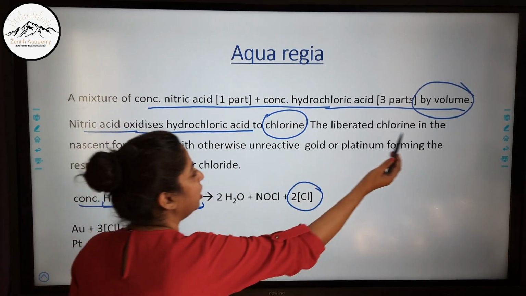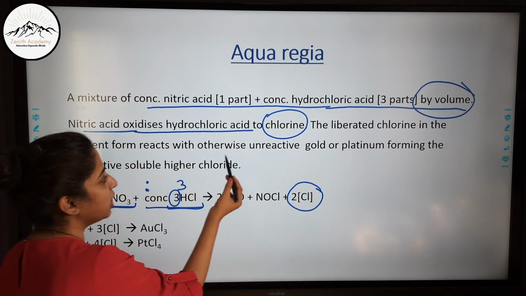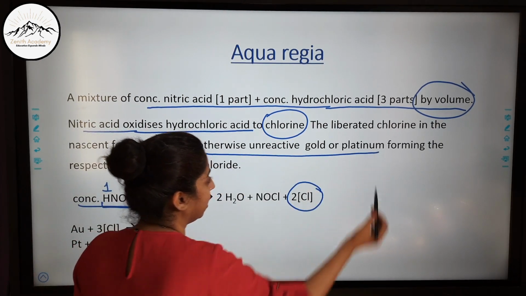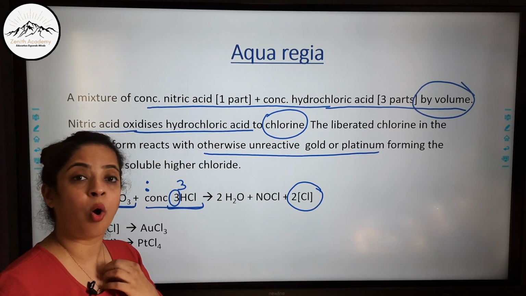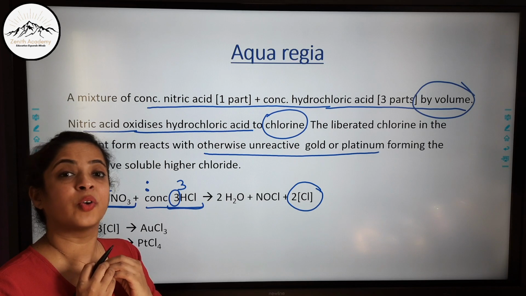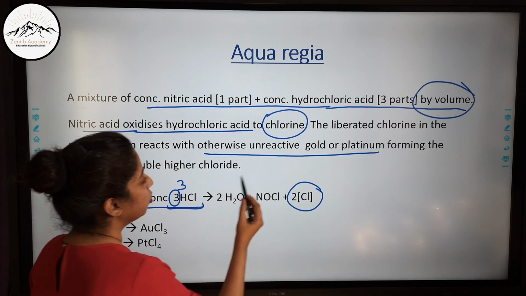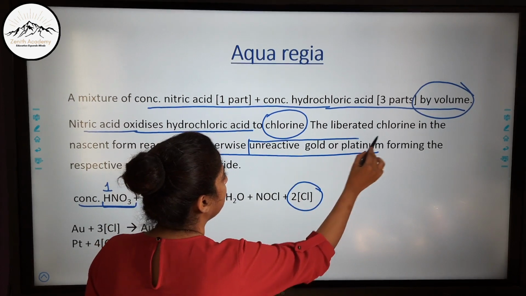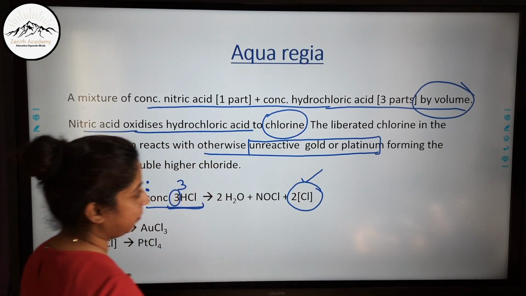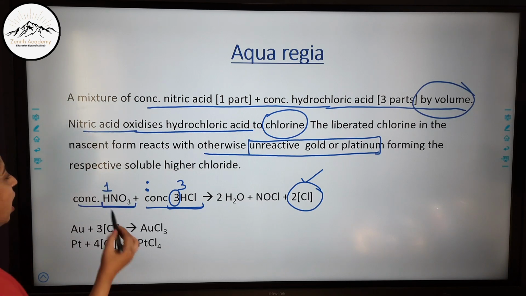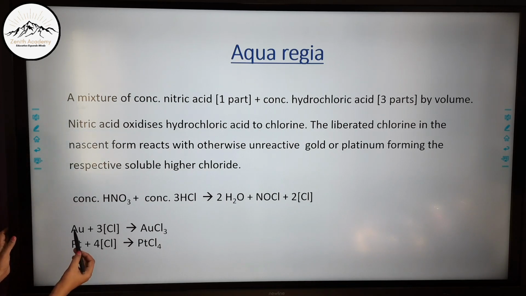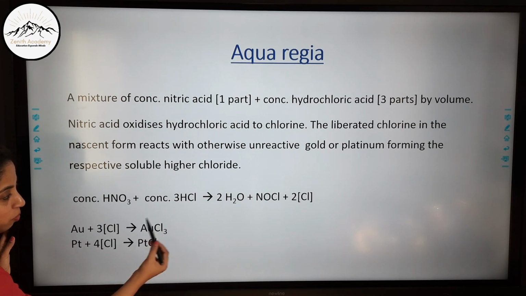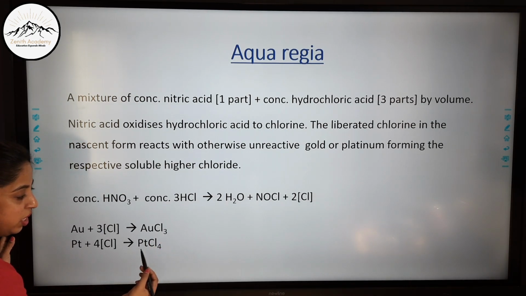Now the liberated chlorine in the nascent form reacts with otherwise unreactive gold or platinum. Now we know gold and platinum do not react normally. That is why they are used to make ornaments. They remain shiny. They do not react with oxygen in the air. So gold or platinum are otherwise unreactive, but this nascent chlorine is able to react with them, and they form their soluble higher chlorides. So you can see gold and platinum react with nascent chlorine and form their soluble higher chlorides, AuCl3 and PtCl4.